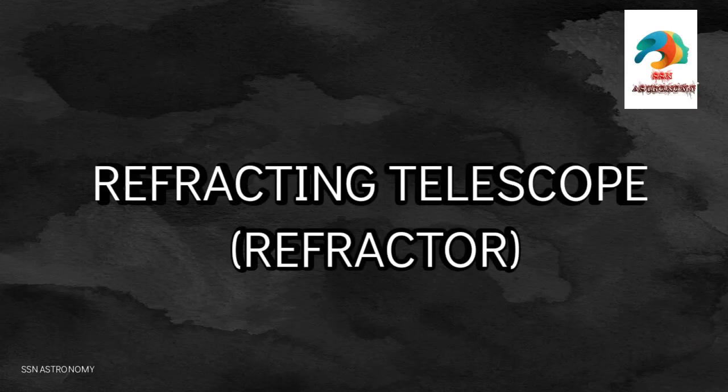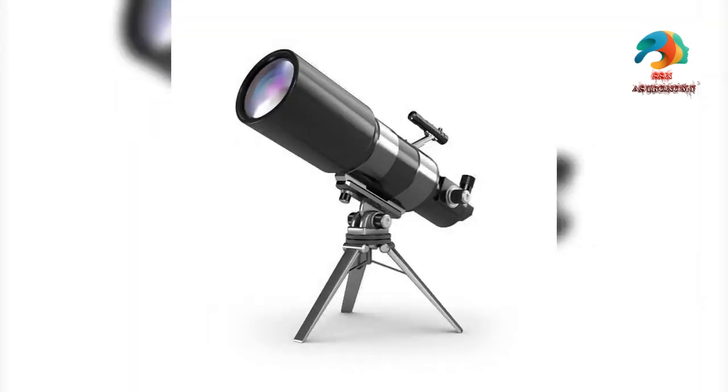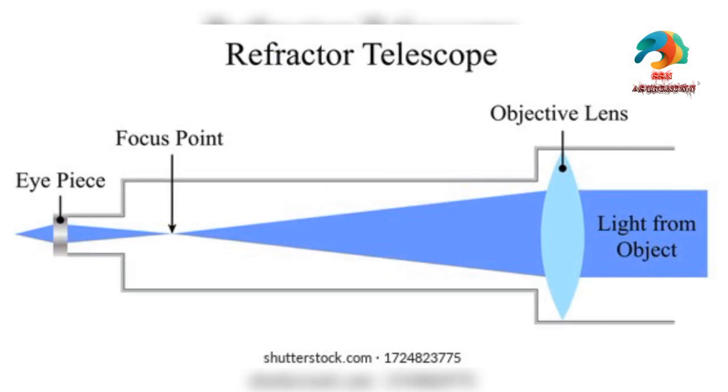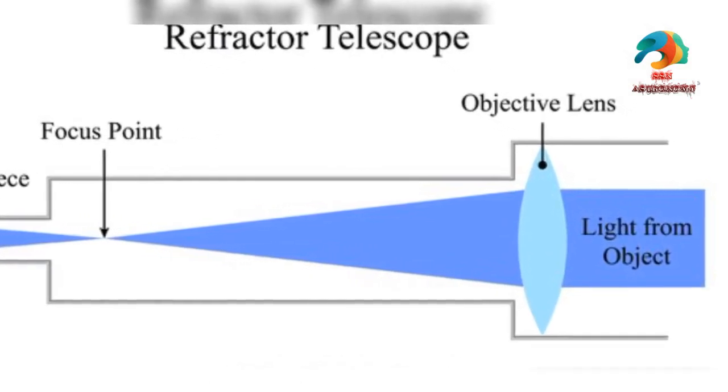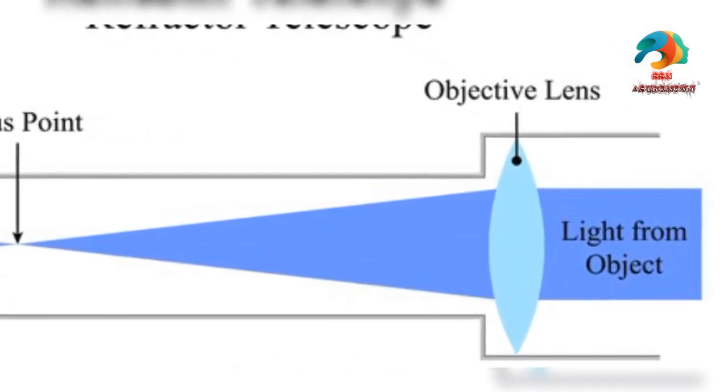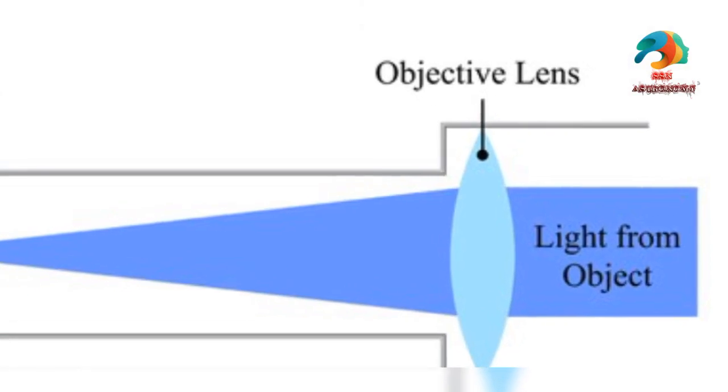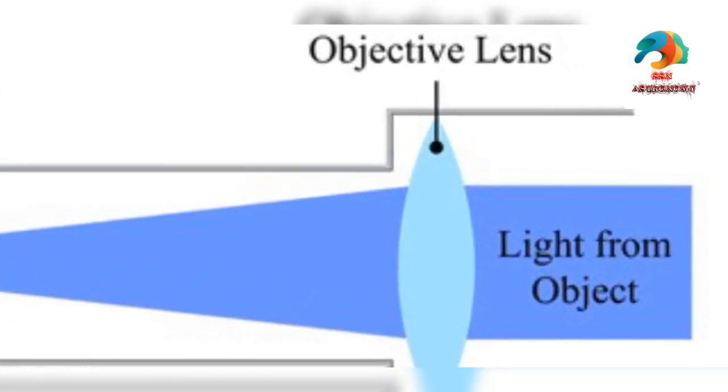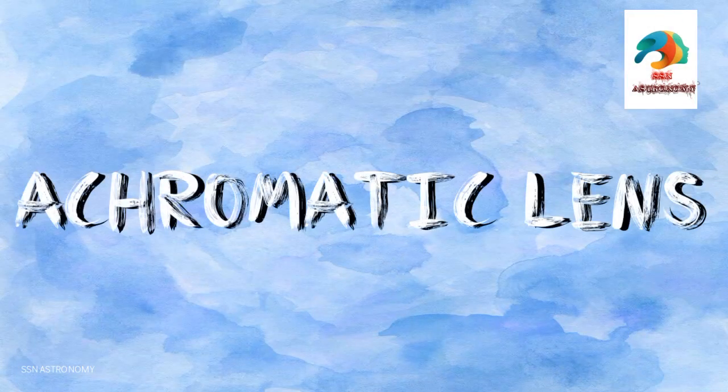The refracting telescope, also known as the refractor, is an optical telescope that uses lenses to bend the light from space to form an image. They use the refractive property of lenses to magnify the object. In a common refractor, mostly achromatic lenses are used as primary or objective lenses.